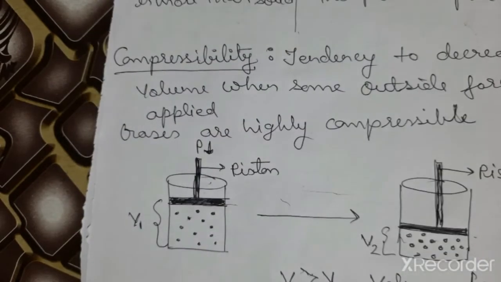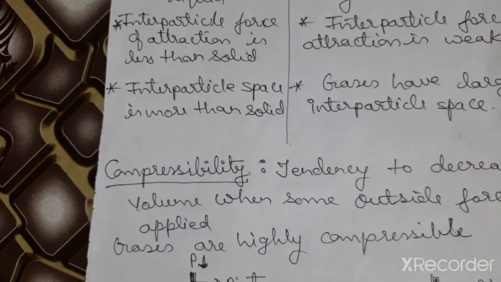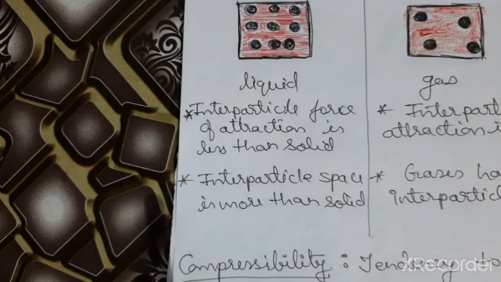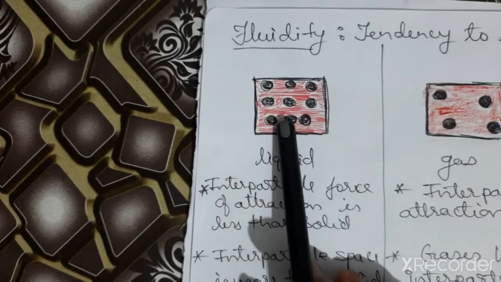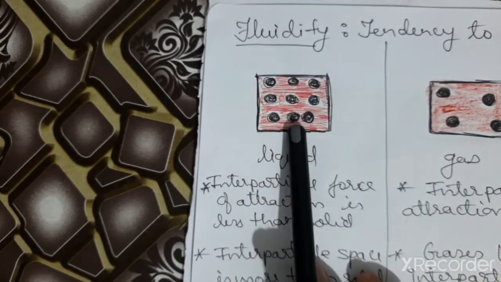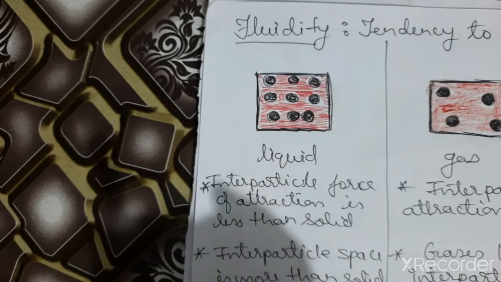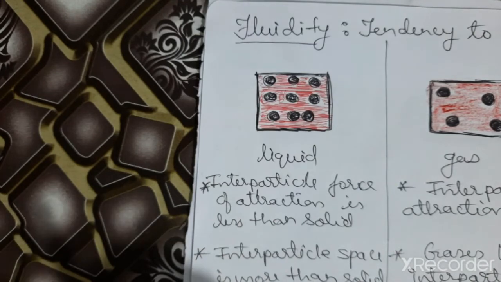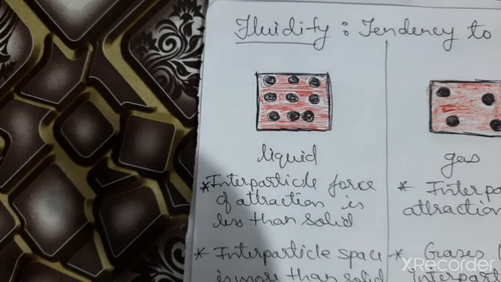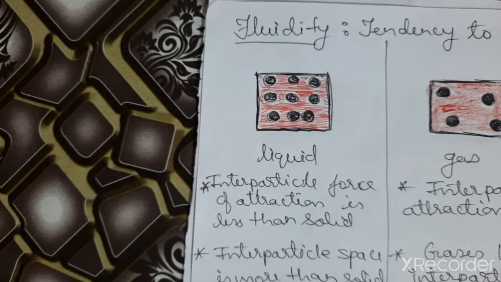Liquid comes in between these two categories. Liquids have interparticle spaces more than solids and less than gases. So liquid particles also get some chance to shift from their position, so they are almost incompressible.